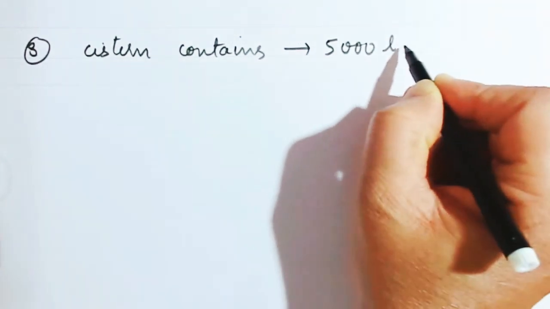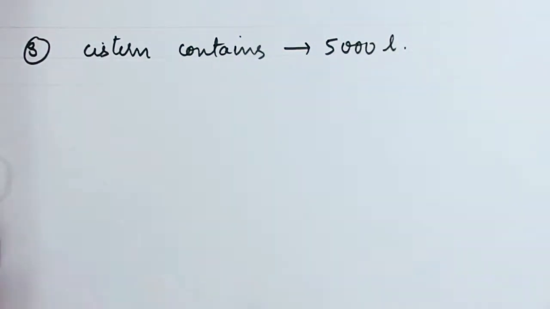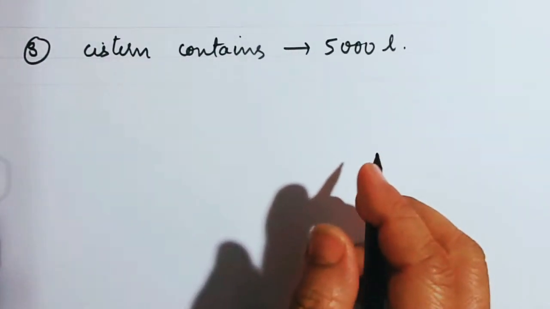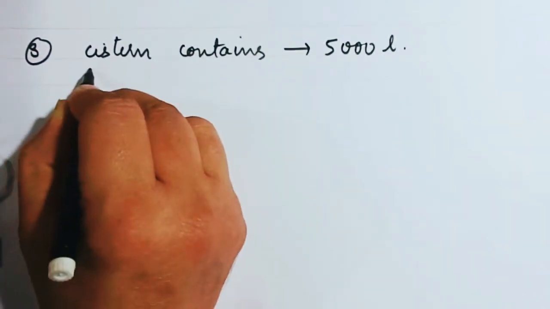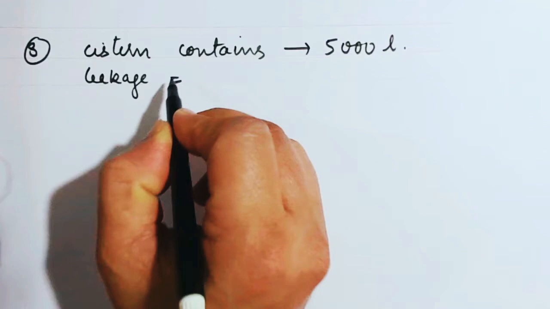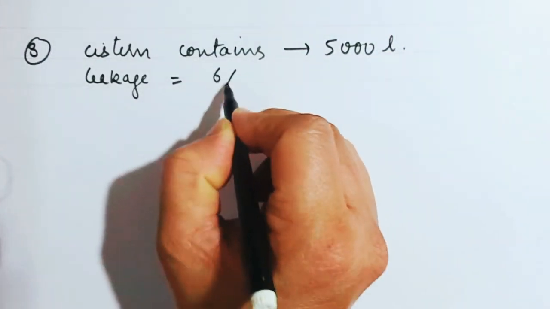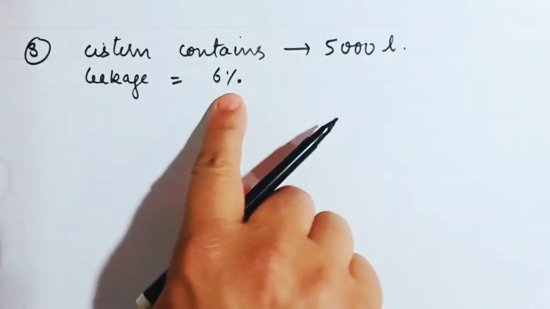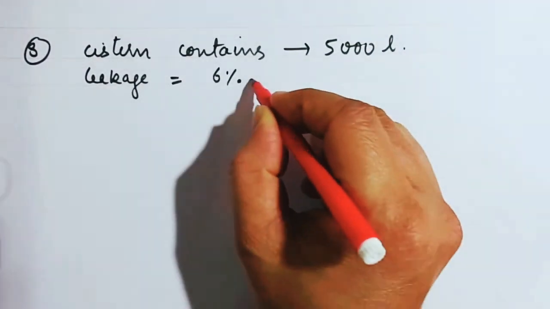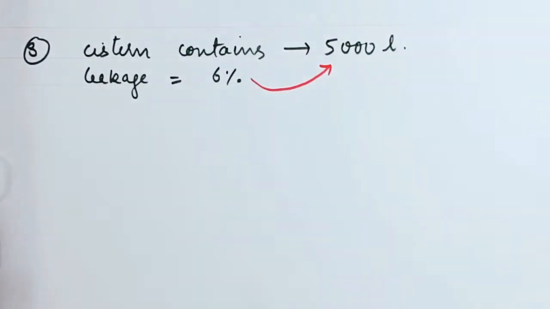See, they are so clever. Instead of writing 5,000 in numbers, they have given you 5,000 in words in order to confuse you. And leakage is how much? Leakage is equal to 6%. 6% of what? So leakage is equal to 6% of this 5,000.